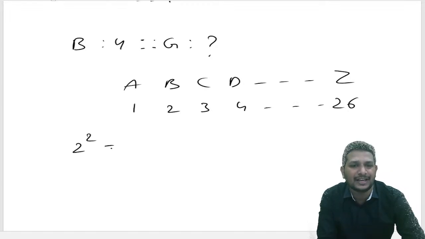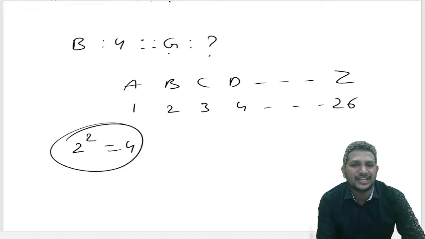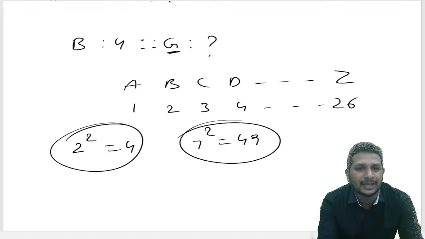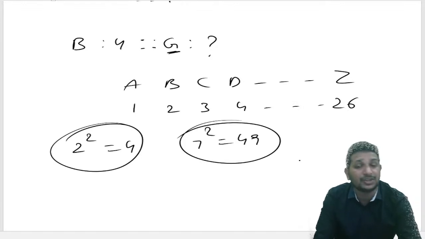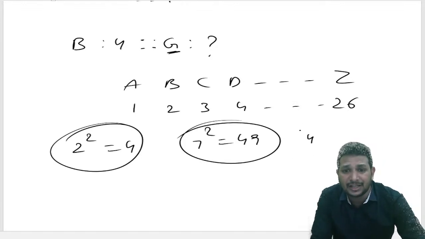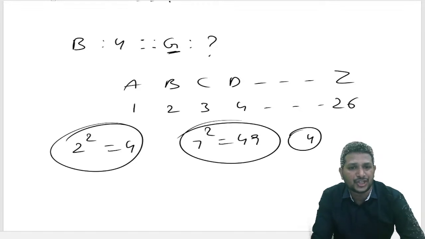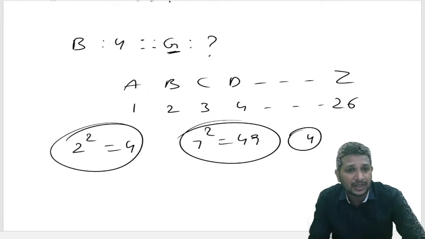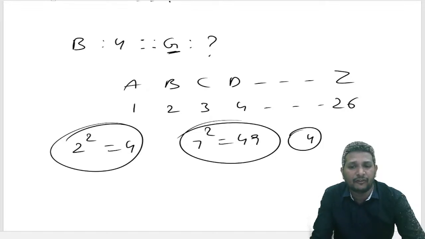So 2 square is 4. Same way, G is at which place? 7. 7 square will get the answer as 49. According to the positions, they gave the square. So 7 square we got as 49, which is nothing but option 4. Question number 101 from IT. We are discussing intelligence test also. We got the answer as option 4.